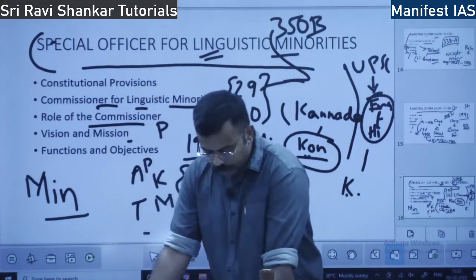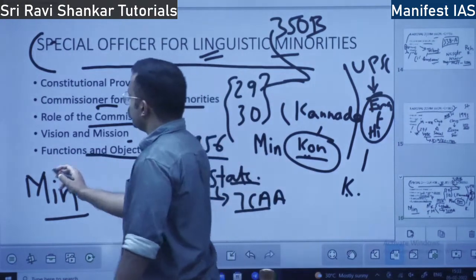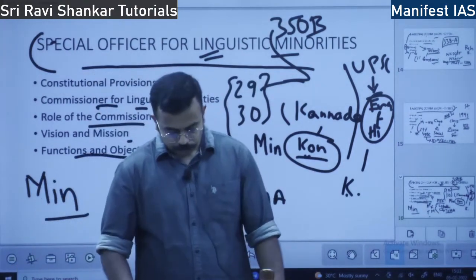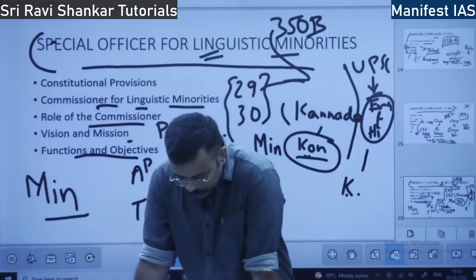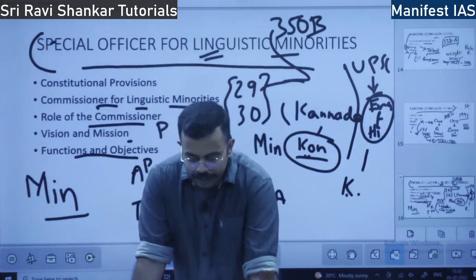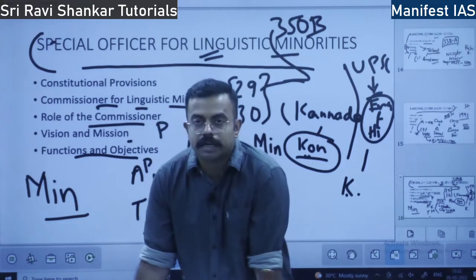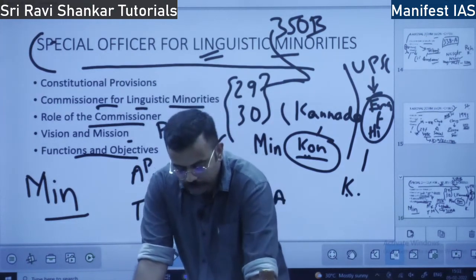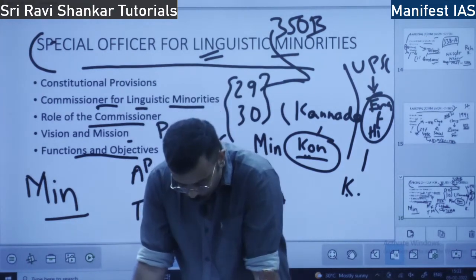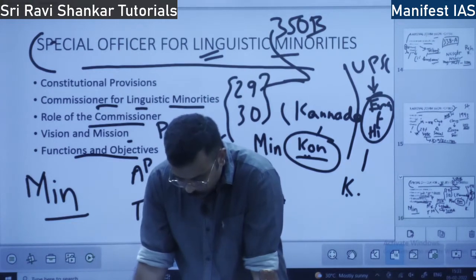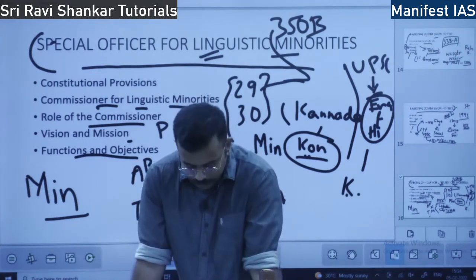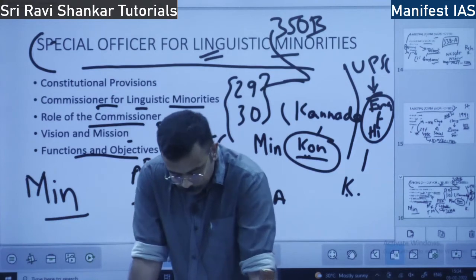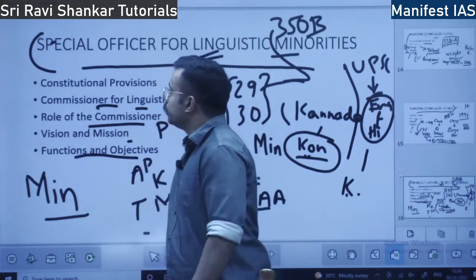Next is functions and objectives. Functions: to investigate all matters relating to linguistic minorities, submit a yearly report to the President, and monitor the safeguards given to linguistic minorities. What are the objectives of the office?